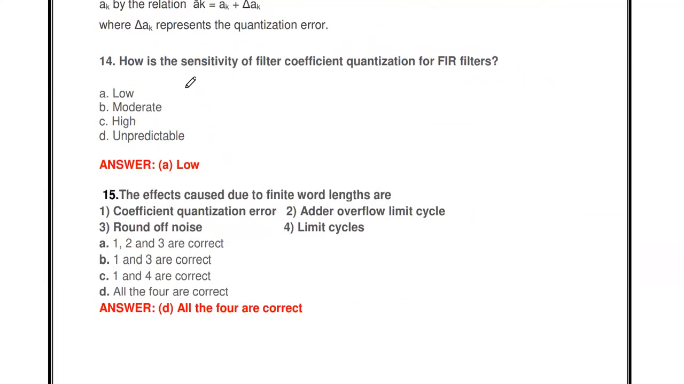Then the next one, how is the sensitivity of filter coefficient quantization for FIR filter? So in FIR filter, we are performing the quantization process on the filter coefficient. So what about the sensitivity in that case? The sensitivity is low.